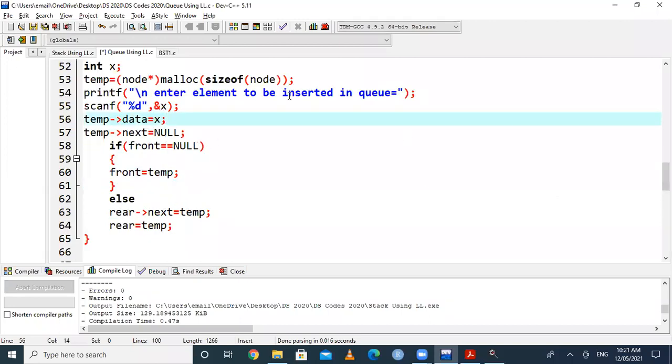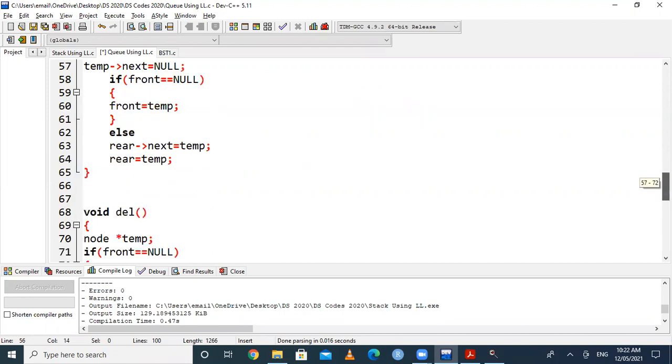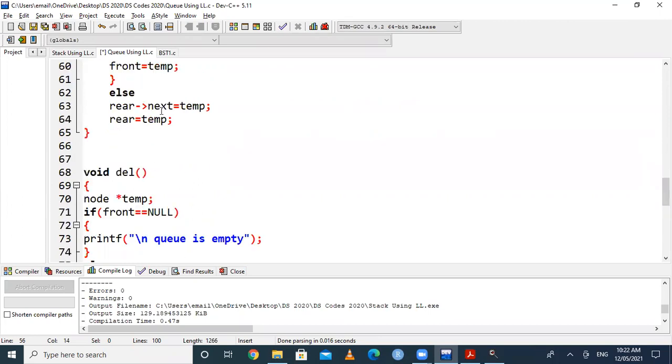We know that in this queue using linked list, we are inserting from the rear end. So rear can be updated here, and you write rear of next equal to temp, that is rear equal to temp. But before inserting, we check one condition: if front equal to null, then we have to make front equal to temp. So in this queue, we are inserting from the rear end, and that should be written here.